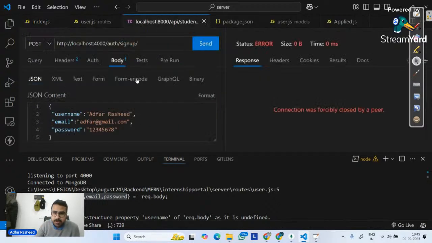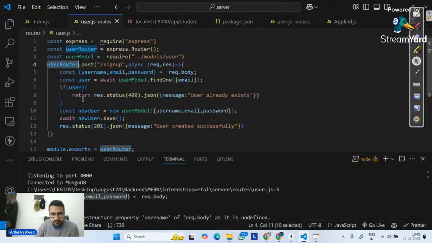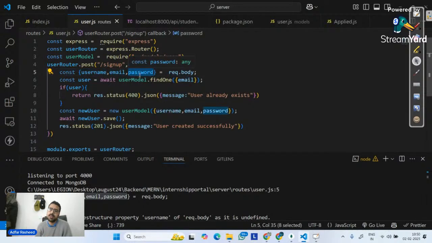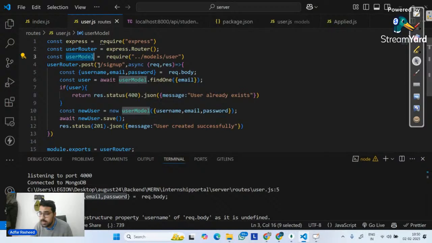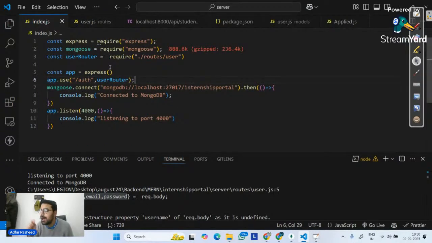It means the request is properly working. But unfortunately, when I am writing this logic over there, it's not able to find from request to body the username, email, and password. Because there's one thing that I'm missing. Tell me quickly, what am I missing? No user model is connected here. Is it not, Ankit? The user model is connected over here, so it's properly working. We are missing a parser, body parser.